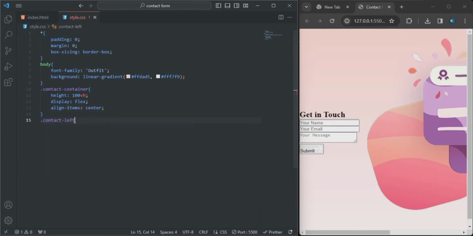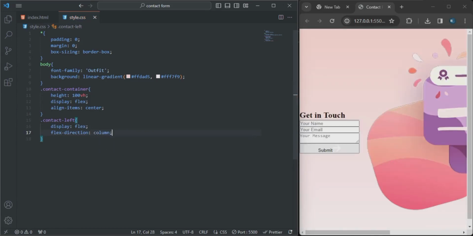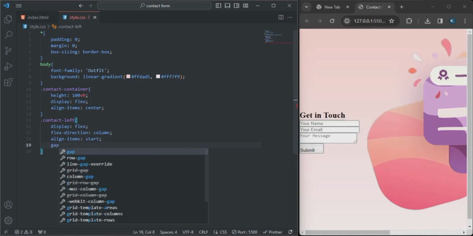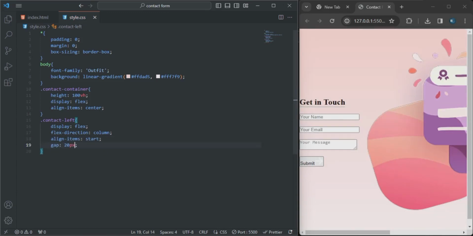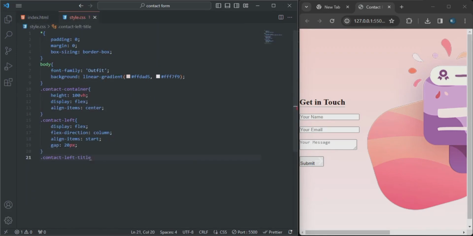So the contact left. All right. So the display will be flex. The flex direction, so that will be column. The align items, so that will be start. And the gap will be 20 pixel. So that's how you can see everything's changing right here and it looks beautiful. So let's come back and start the div in between the form.